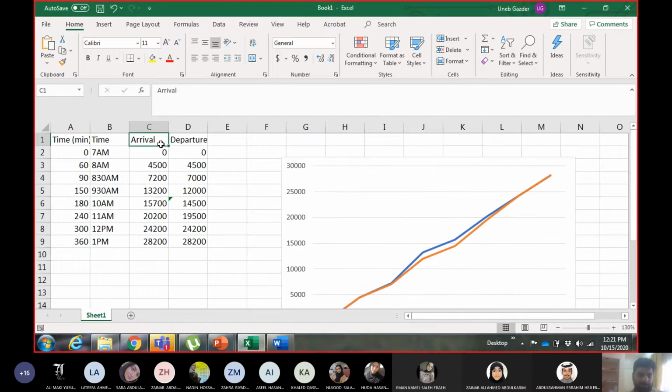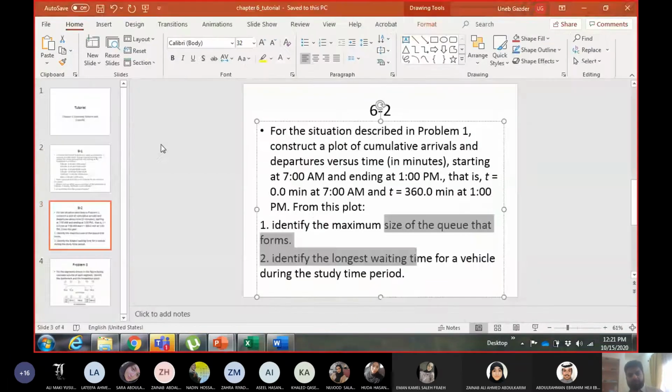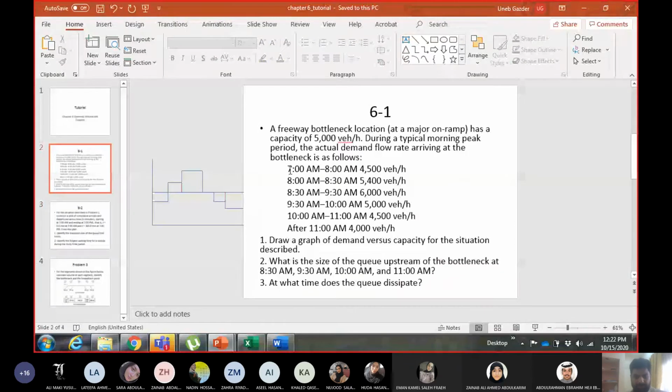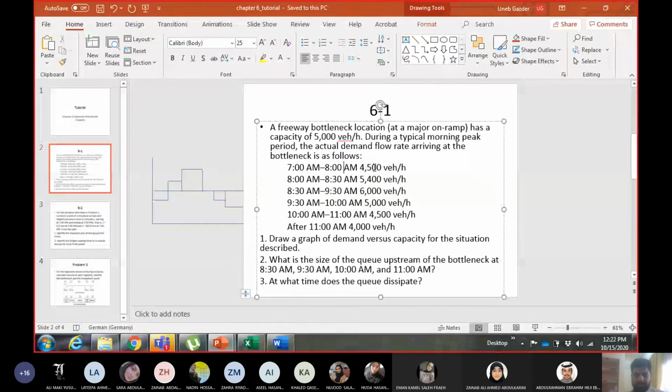Time at 7 a.m. is 0 minutes, at 8 a.m. 60 minutes, and 8:30 is 90 minutes, and so on. At 7 a.m. I am starting, so number of vehicle arrivals 0, number of departures 0. Now I will explain the arrival, then the departure. Arrival at 7 a.m. is 0, at 8 a.m. 4,500 vehicles. Why? From 7 to 8 a.m. how many vehicles arrive? Their rate was 4,500 vehicles per hour, and it continued for 1 hour. So 4,500 vehicles.